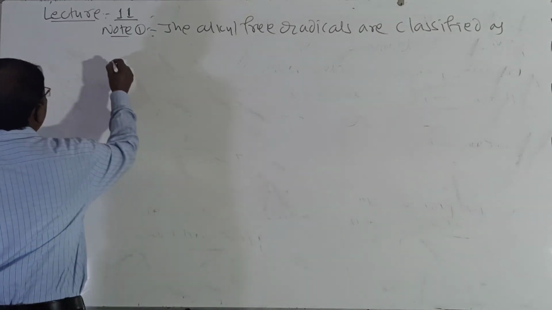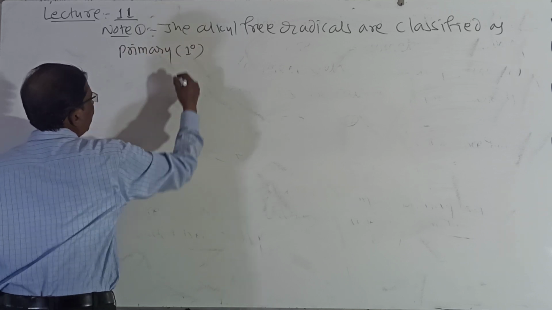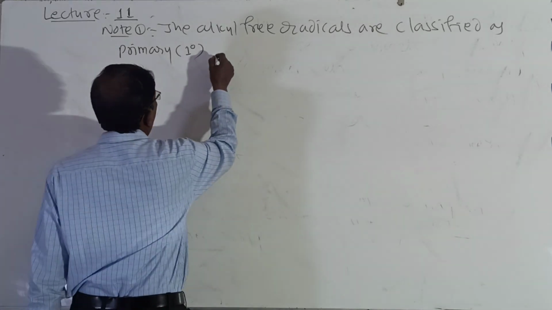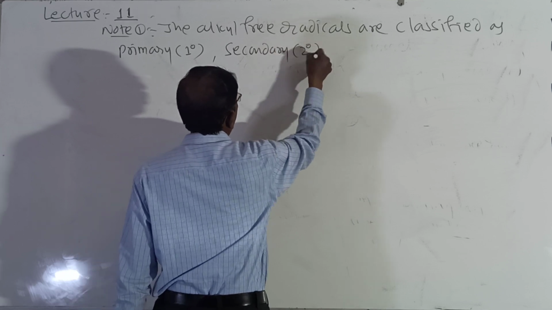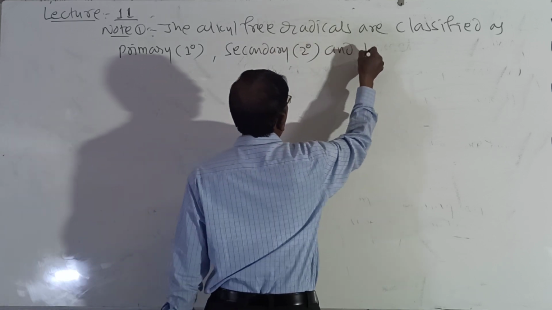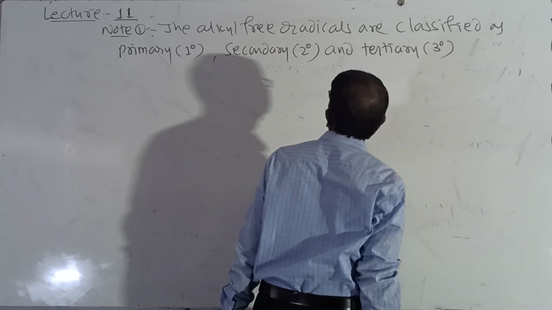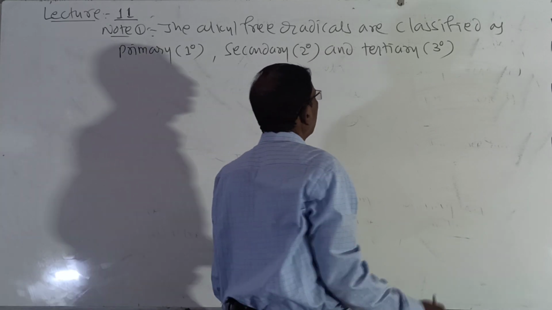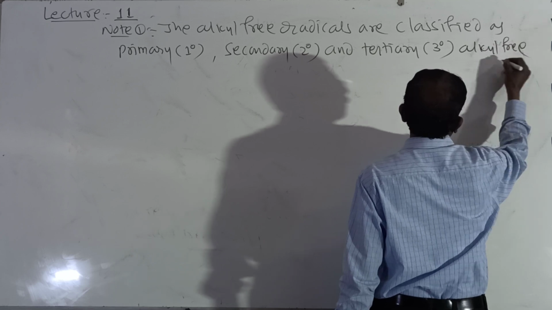Primary is indicated by 1 degree, secondary 2 degree, and tertiary 3 degree. The alkyl free radicals are classified as primary, secondary and tertiary alkyl free radicals.